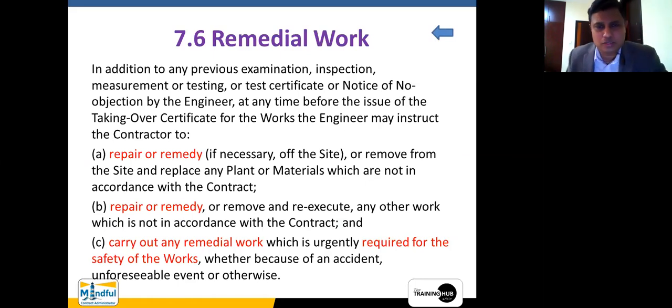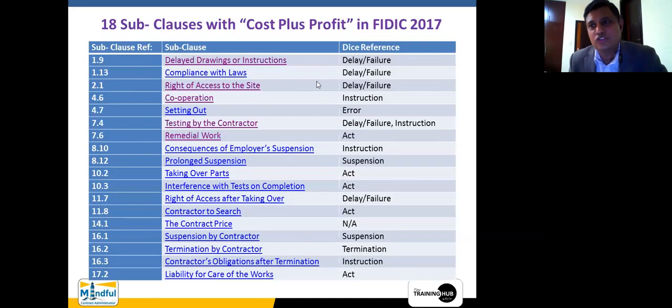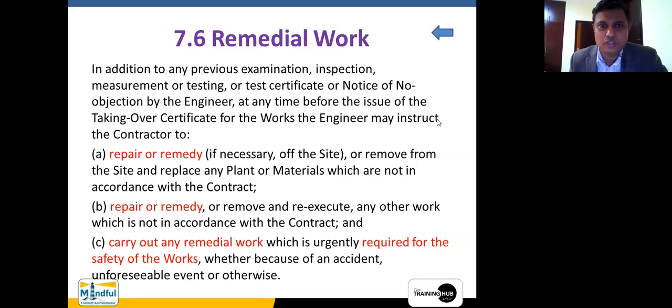What we have discussed so far is delay, right? Then we were talking about an instruction, we were talking about an error. Now we are coming to the fourth one, which is called an act. This is an act which has been committed by either the engineer or the employer. Once again, we are going to that one which is called the remedial work, Subclause 7.6.